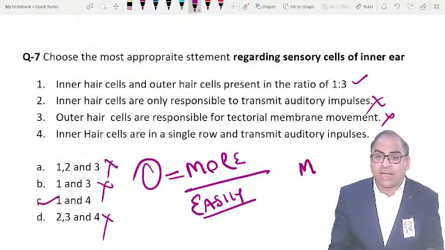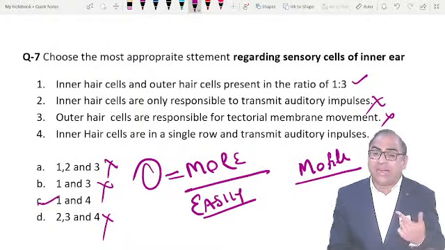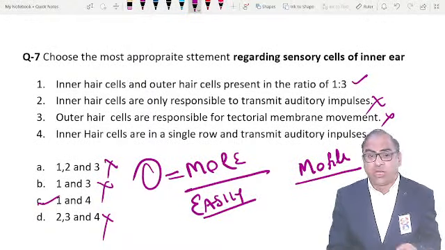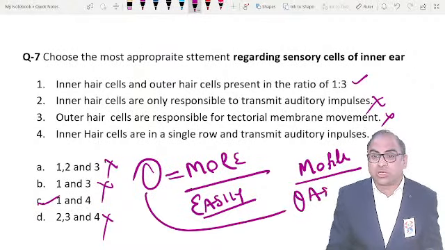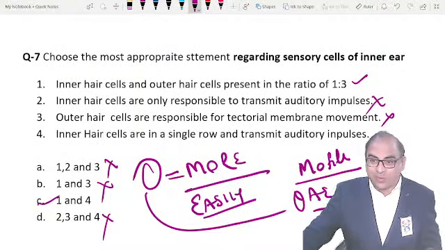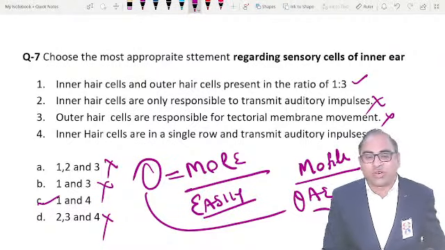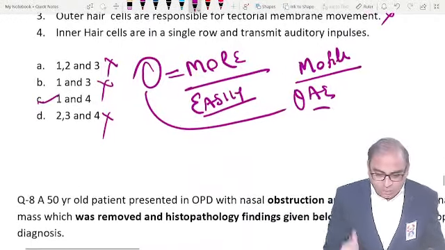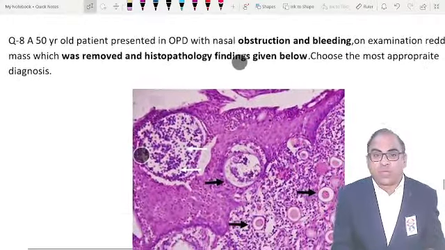They are motile. They are more in number. They are easily damaged. These are the important points. Outer hair cell is responsible for autoacoustic emission. I was expecting one MCQ on autoacoustic emission yesterday, but it was not there. Hopefully in NEET they will ask you something on screening procedure, autoacoustic emission. So the right answer should be C option. Clear? Done. Coming to the next one, the last MCQ in ENT segment.